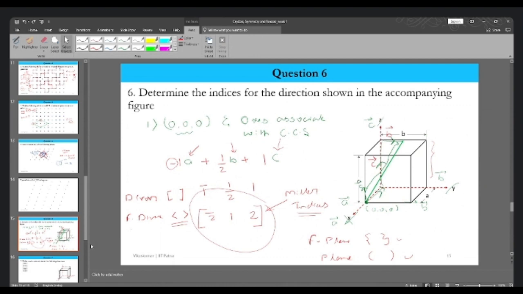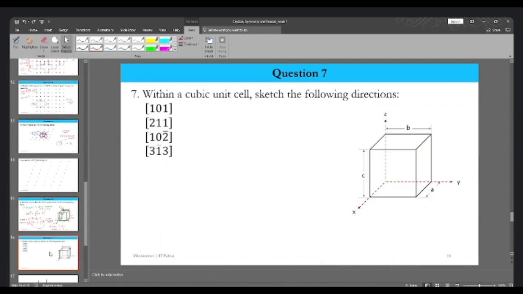So now let's move to the next question. Next question is telling us we have to sketch the direction. This time the Miller indices have been given to us, and we need to draw the direction of it. That is the reverse of the previous question which we did. Let's start with 101, the first one.